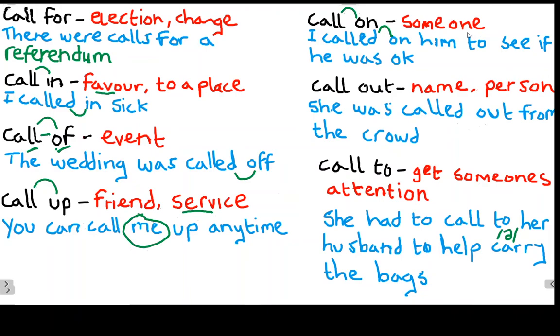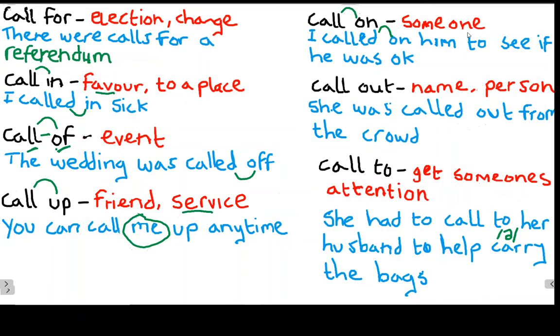How about our next phrasal verb, to call out? Well, there are two common ways we use call out. There are other ways as well, but there are two common ways we use. The first one is to call out a name. So for example, think of children in school and there is a register and the teacher calls out the name of the children to make sure they're in attendance. Okay.